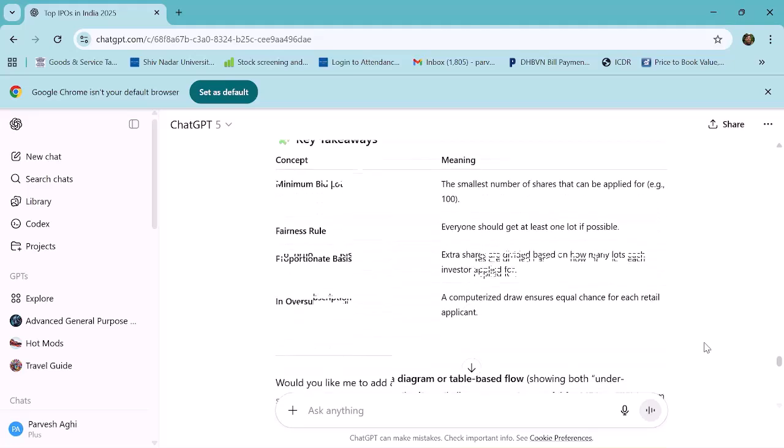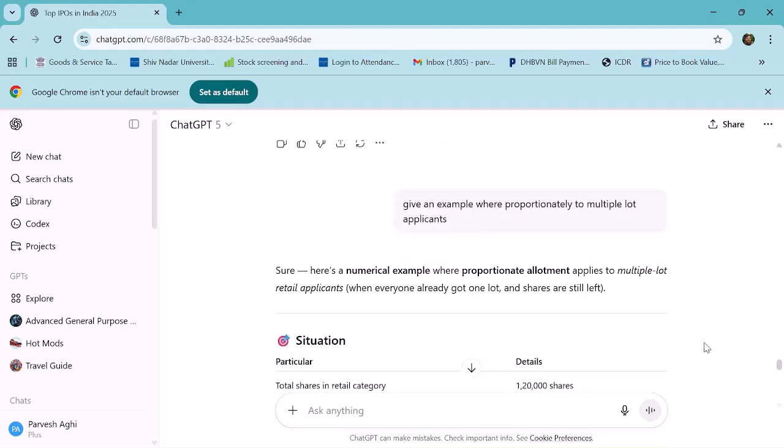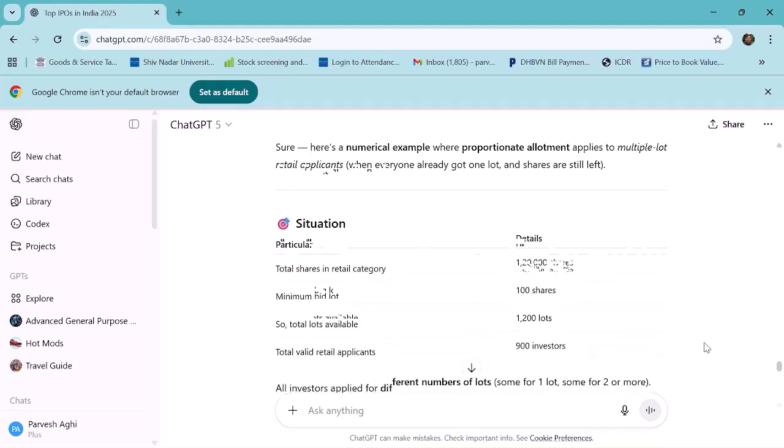Okay. So now have you followed that? Now there's one more example, where lots are distributed proportionately to multiple lot applicants. So this is another case.